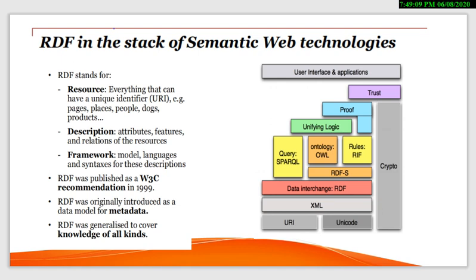Something that has a unique identifier is simply a resource. Description means your attributes, features and relations. Framework is a model, like any framework, the language or the syntax for the description. RDF was published as a W3C recommendation in 1999.